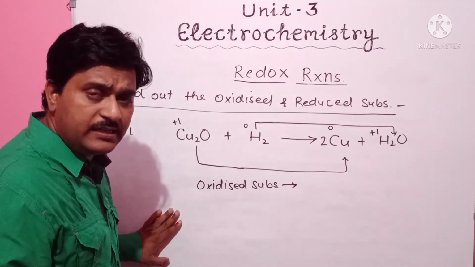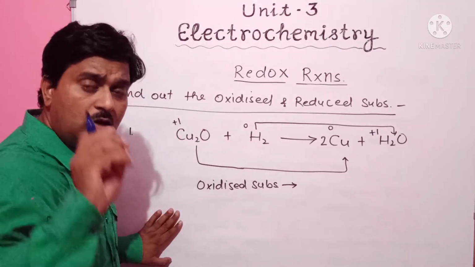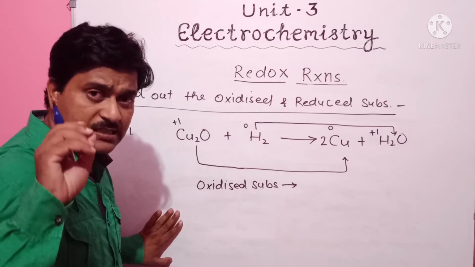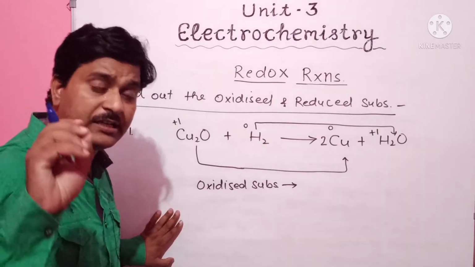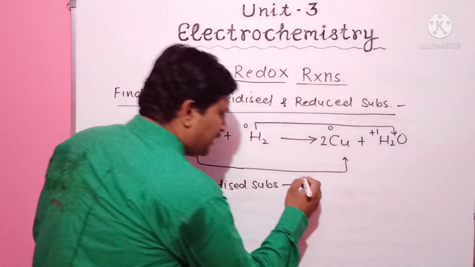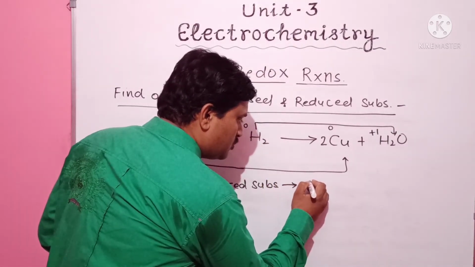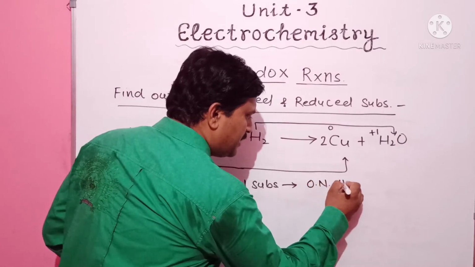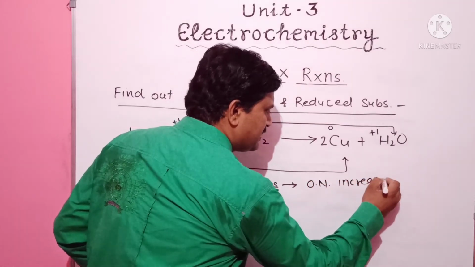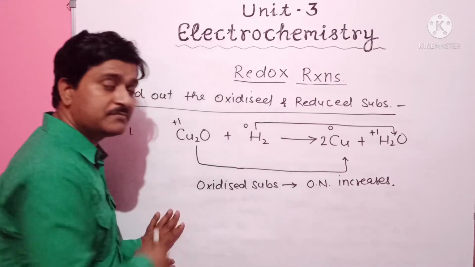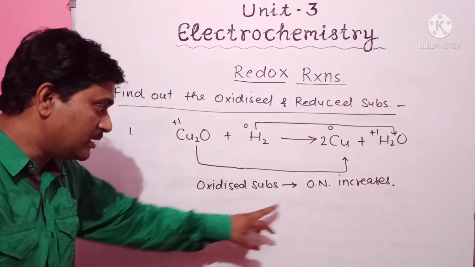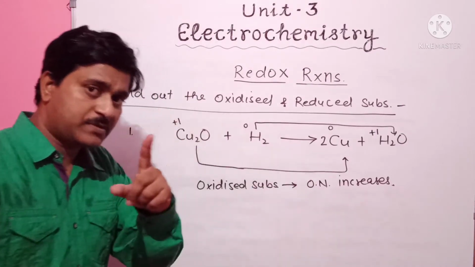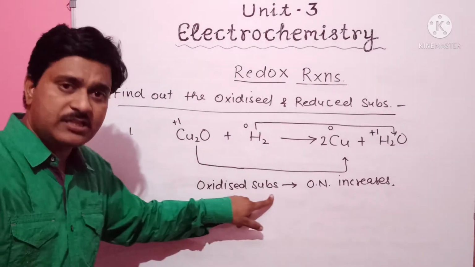As we discussed earlier, the oxidized substance is that substance whose oxidation number increases. Find out the substance or the reactant whose oxidation number increases. That substance is called the oxidized substance.